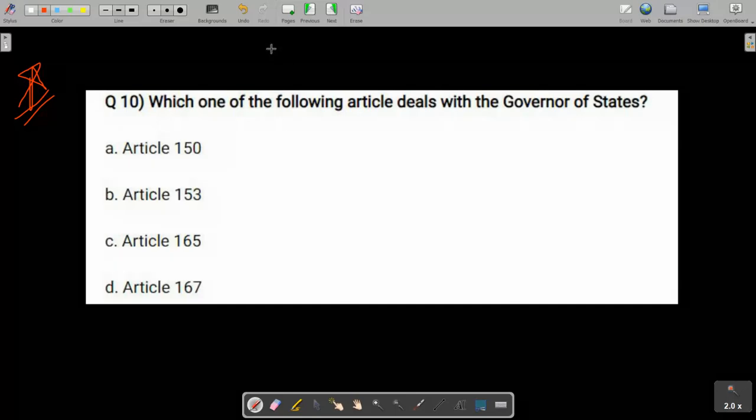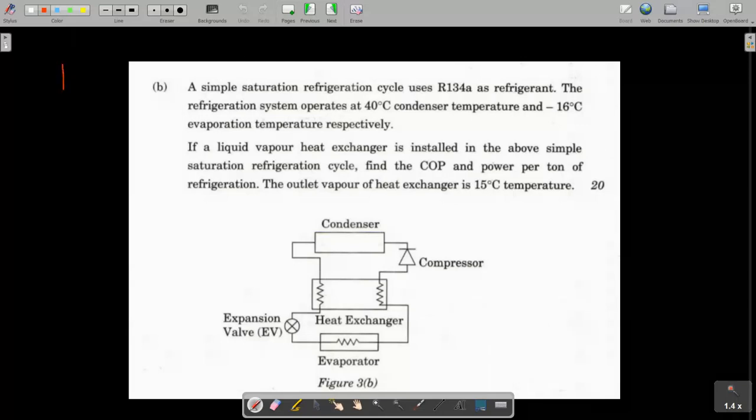Now let's start. This is a very good question. If you can solve this, all your fundamentals are going to be clear. A simple saturation refrigeration cycle. Here, the word saturation refrigeration cycle means the exit of the evaporator is in saturated vapor condition, and the exit of the condenser is at saturated liquid condition.